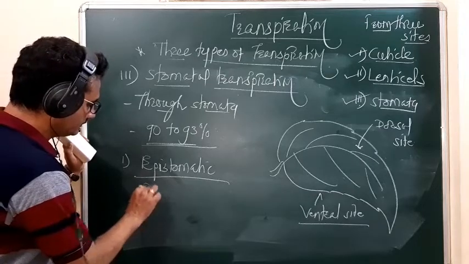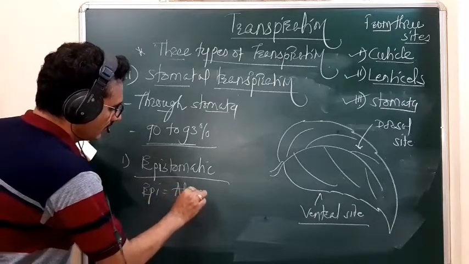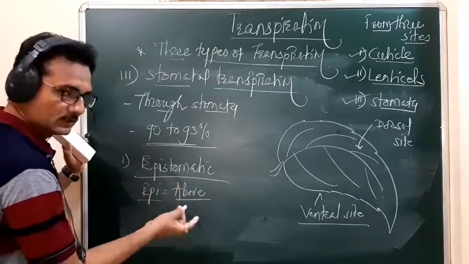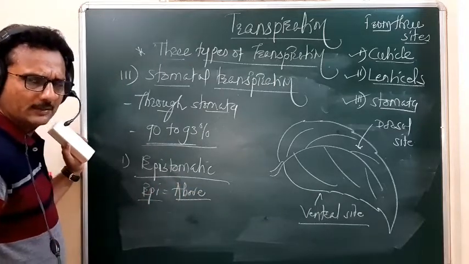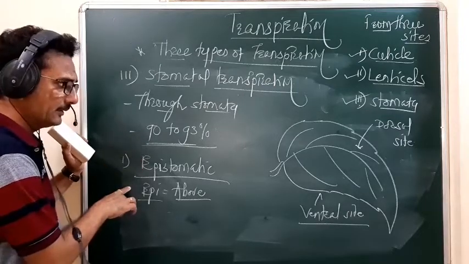Epi means above, and stomatic means stomata.